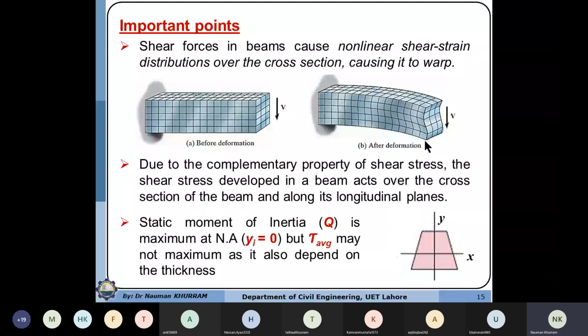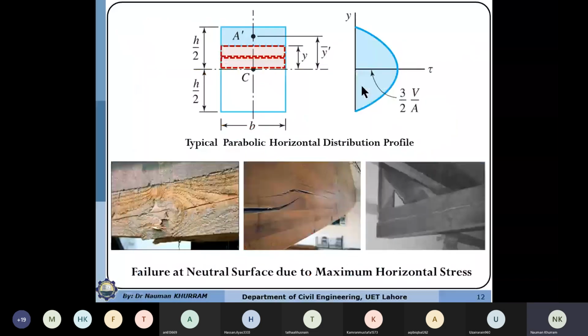Because shear stresses are distributed, increasing parabolically over the depth. So shear stresses at different layers will have different magnitudes. At this layer we have less shear stress, at this layer larger shear stress, and we have the maximum shear stress along the neutral axis.